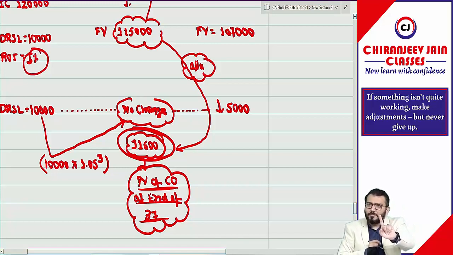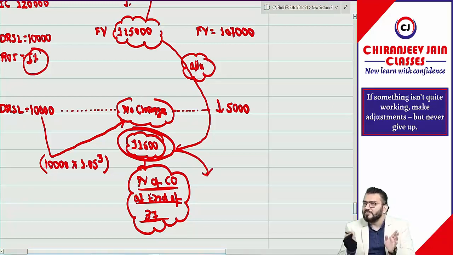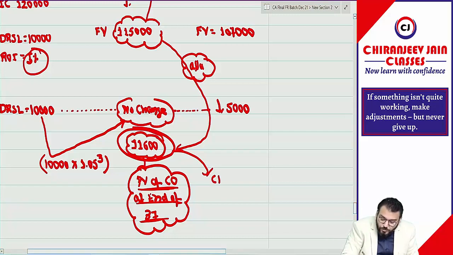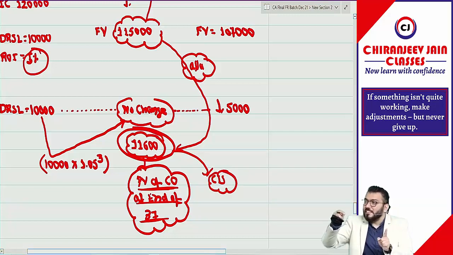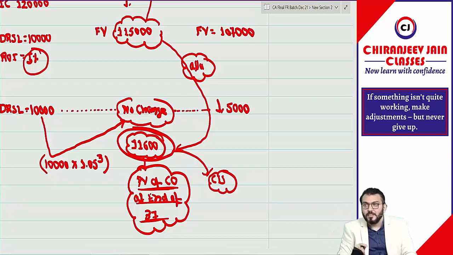I have said somewhere that this dismantling cost is the cost of disposal. Means this 11,600 is what? Cost of disposal, means cost to sell. Can I say this is one cost to sell? Yes or no? This dismantling cost is incurred to dispose of the asset.